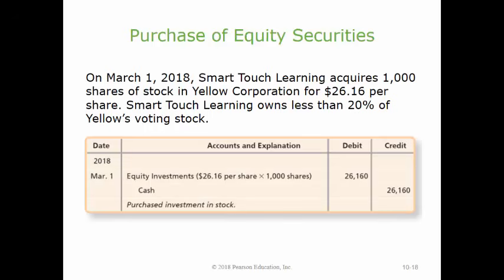Smart Touch Learning has excess cash to invest and buys 1,000 shares of stock in Yellow Corporation for $26.16 per share on March 1st, 2018. Smart Touch Learning owns less than 20% of Yellow's voting stock and intends to hold the stock for 2 years. The entry requires a debit to equity investments for $26,160, 1,000 shares times $26.16 per share, and a credit to cash for $26,160.